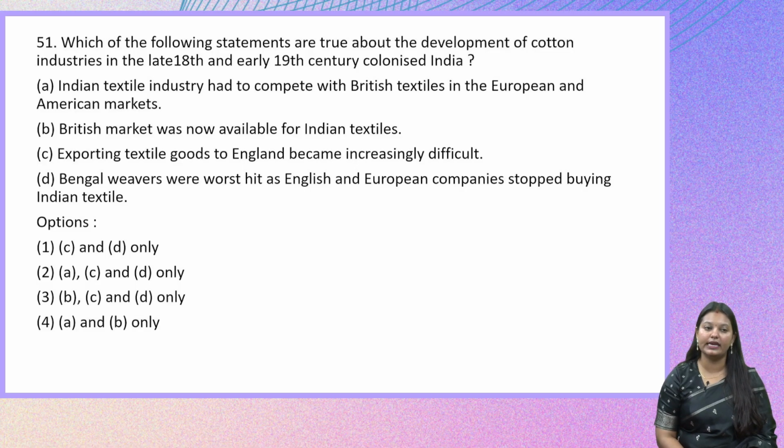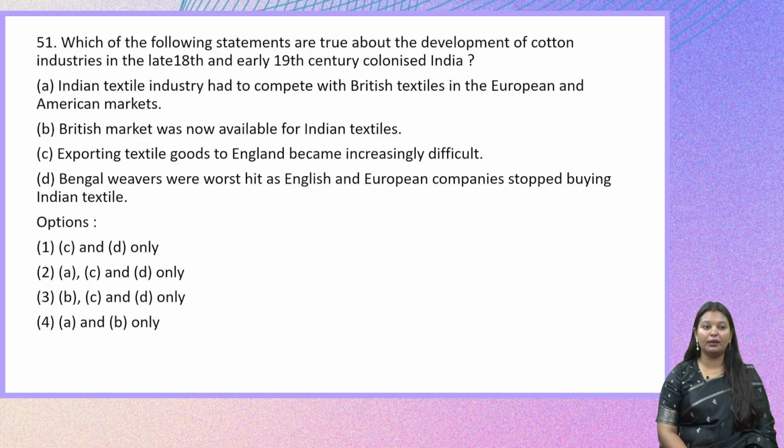Let us look at the statements. Statement A: Indian textile industries had to compete with British textiles in the European and American markets. The second one: British market was now available for Indian textiles. Option C: exporting textile goods to England became increasingly difficult. And option D: Bengal weavers were worst hit as English and European companies stopped buying Indian textiles.